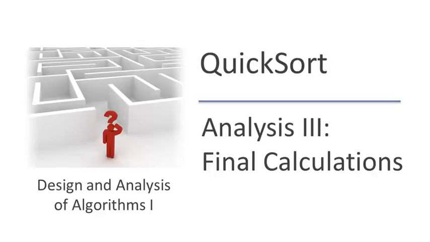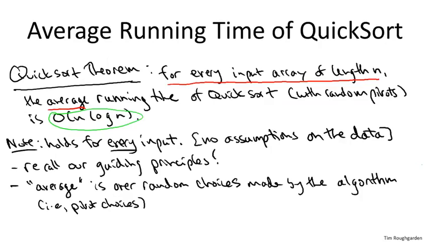So we're almost at the finish line of our analysis of quicksort. Let me remind you what we're proving. We're proving that for the randomized implementation of quicksort, where we always choose a pivot element to partition around uniformly at random, for every array, every input of length n, the average running time of quicksort over the random choices of pivots is big O of n log n.